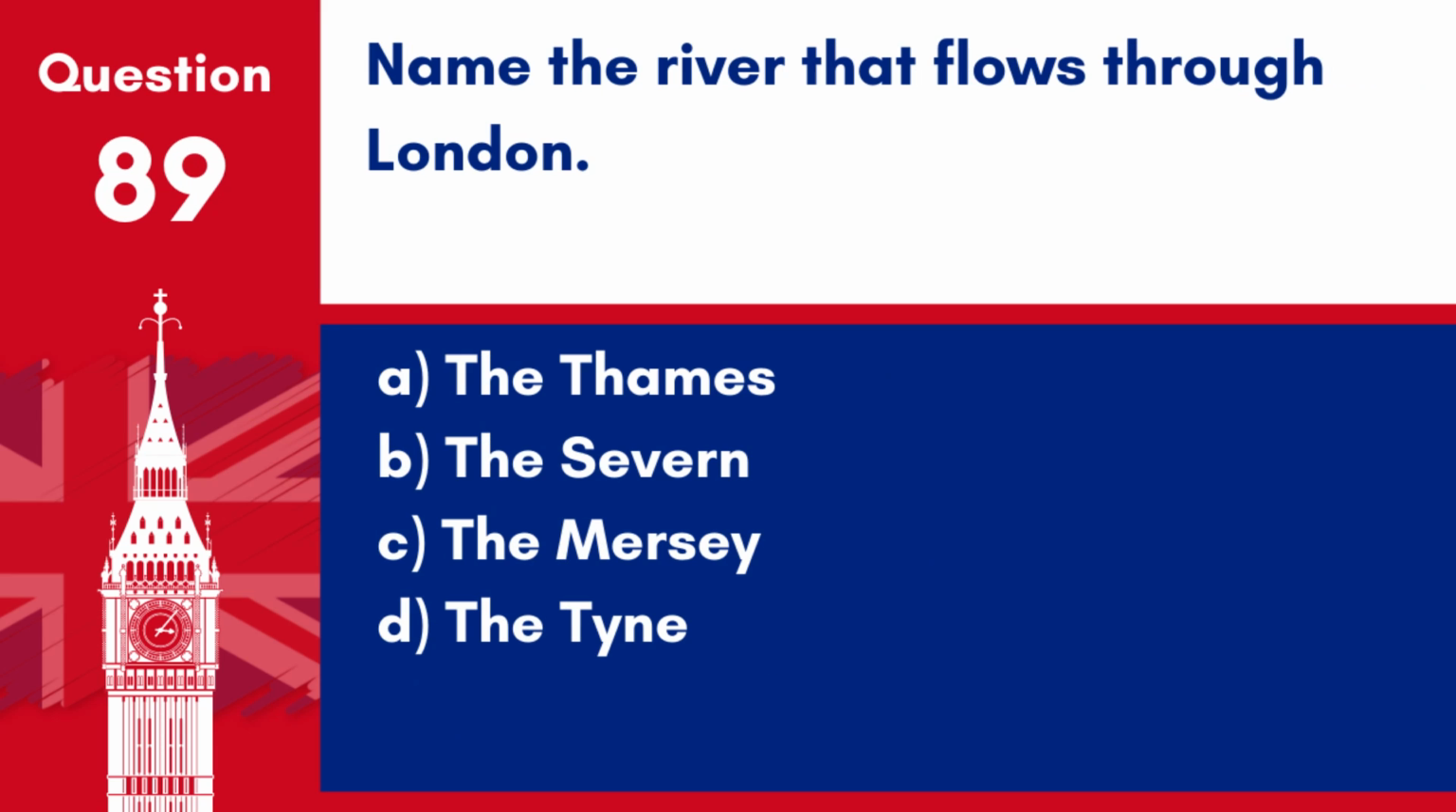Question 89. Name the river that flows through London. A. The Thames. B. The Severn. C. The Mersey. D. The Tyne. Answer: A. The Thames. The River Thames flows through London and is a major geographical feature of the city.